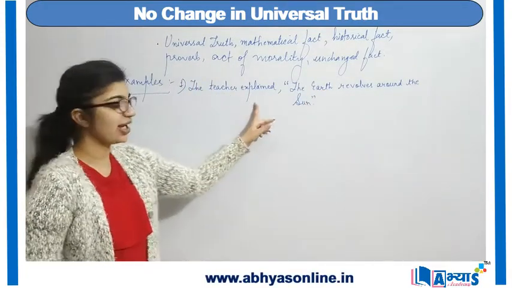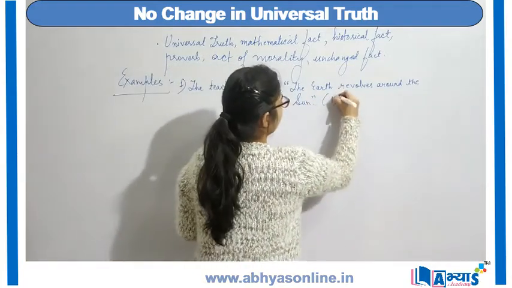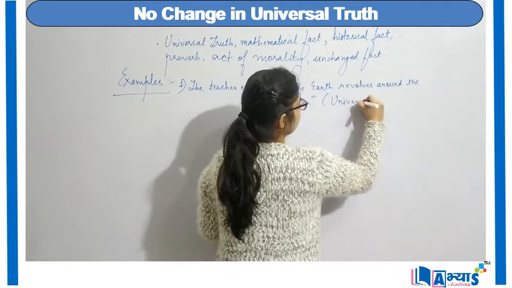The teacher explained the earth revolves around the sun. This is a universal fact.